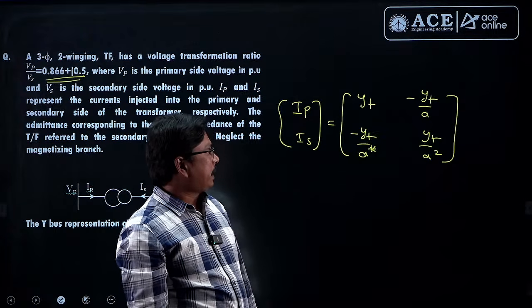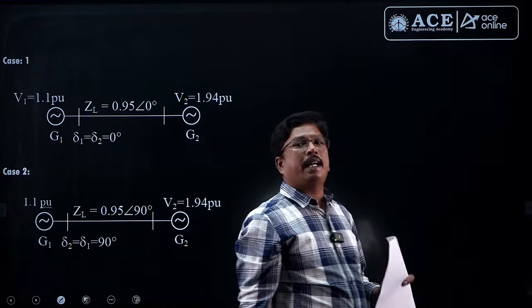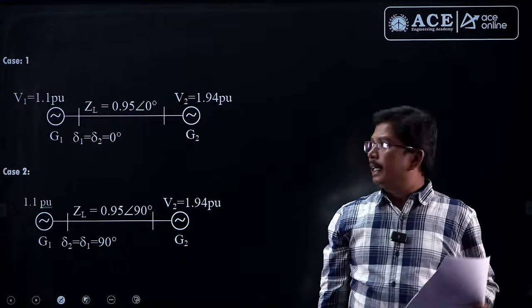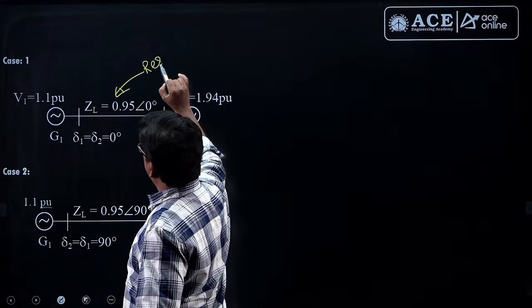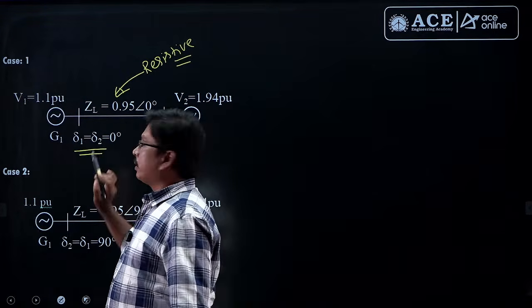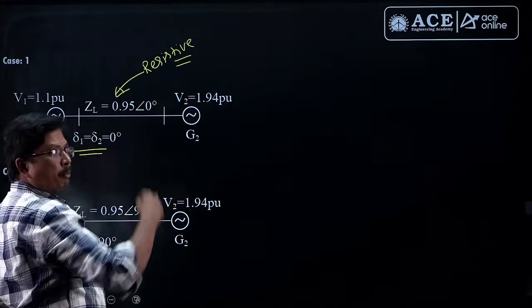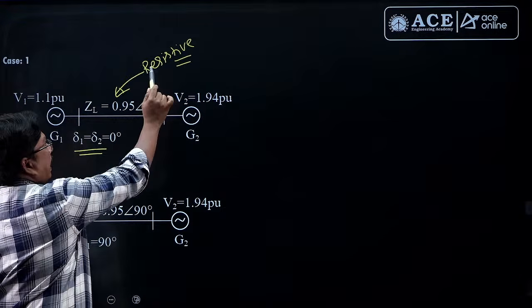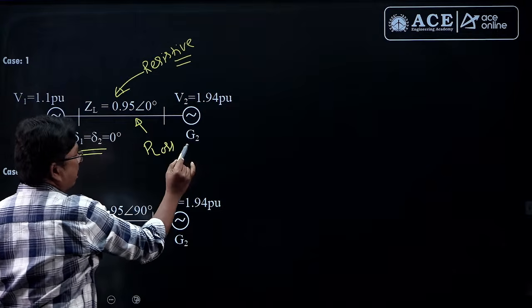Right, students? And one more question they have given. Very basic part of transmission and distribution, students. T and D. Here the given line is of resistive nature, and delta 1 is equivalent to delta 2 is equivalent to 0. That means there is no active power flow between buses 1 and 2. The line is resistive, so we are having only P loss, but no Q loss.